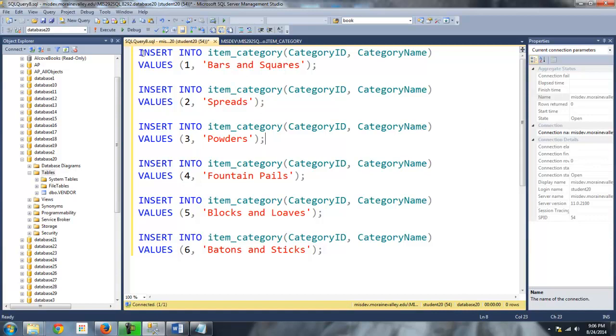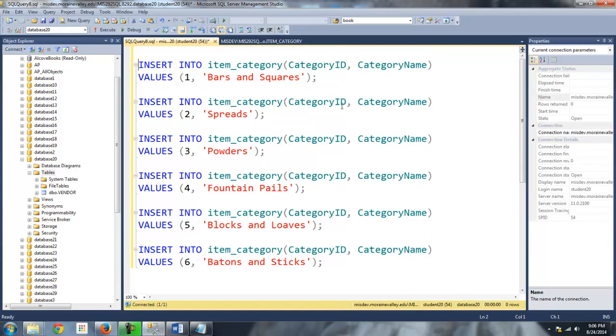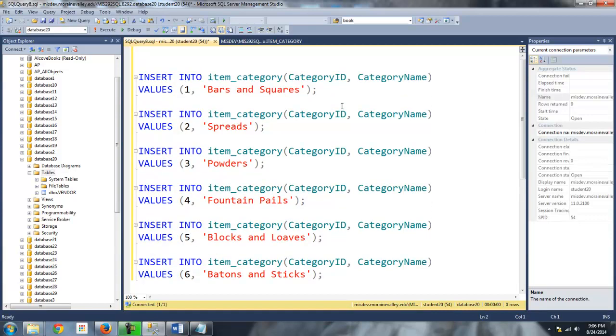Let me run it without the use statement up at the top, but again, you might have to do this from time to time: use database, whatever your database is. I just put it there as a comment. If you want to do a comment in your SQL code, you can precede it with 2 dashes. That turns it into a green comment, which would not execute, but it's still there for you to see. So I think I will execute this.